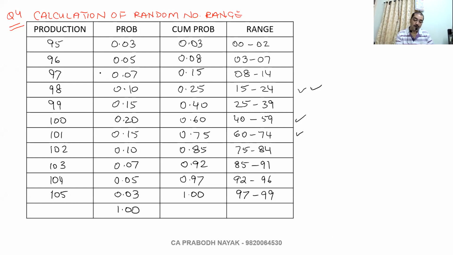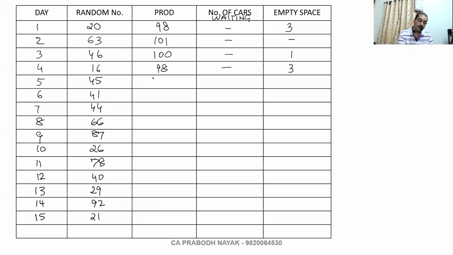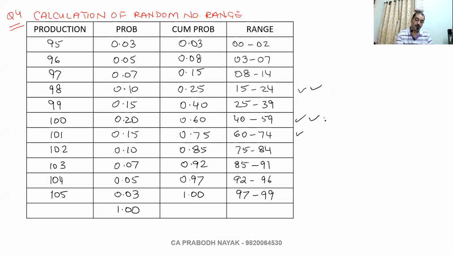45 here. 100 cars. No waiting. One empty space. 41. Same. 100 cars.